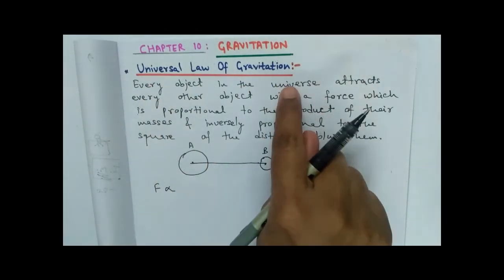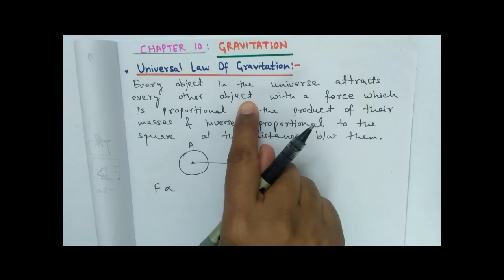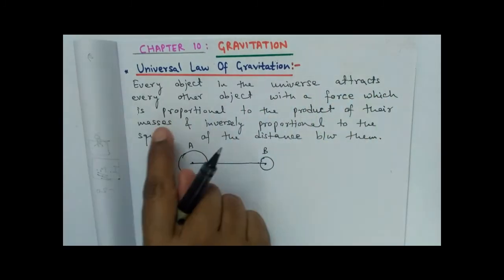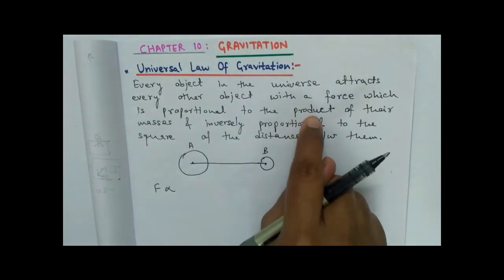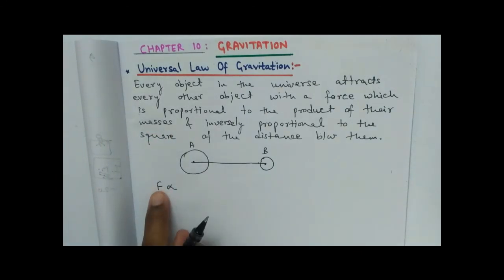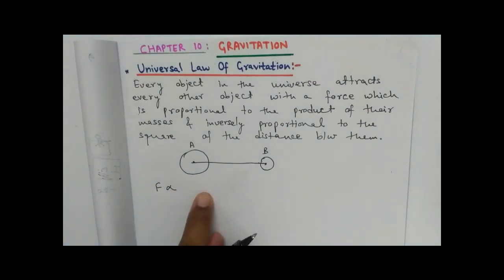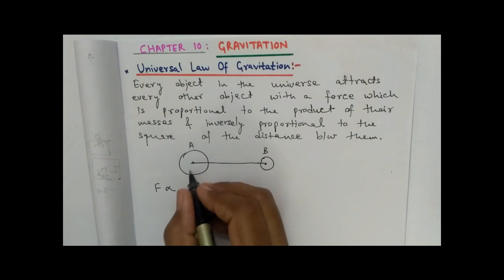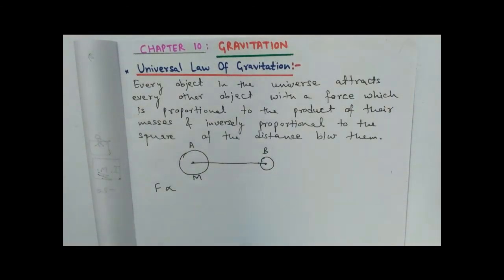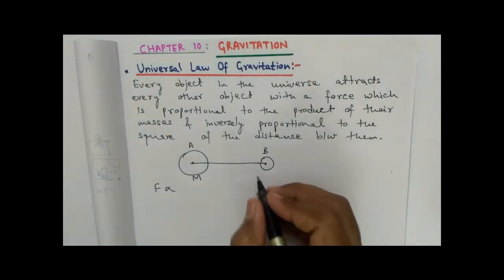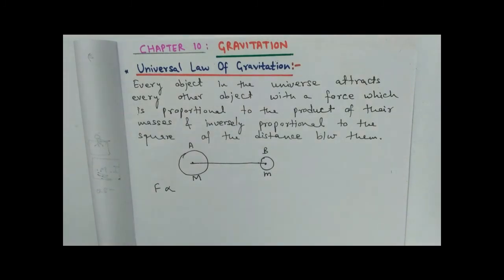Every object in the universe attracts every other object with a force which is proportional to the product of their masses. I'm assuming that one has mass capital M and the other has mass small m.